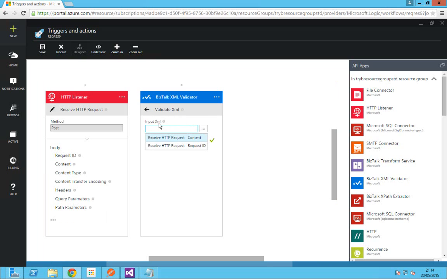As you can see here, you have two options. It doesn't mean that you are restricted to only two options. These two options are based on the output structure of the preceding action, in this case, the HTTP listener. The content is nothing but the content here. The request ID is nothing but the request ID here.